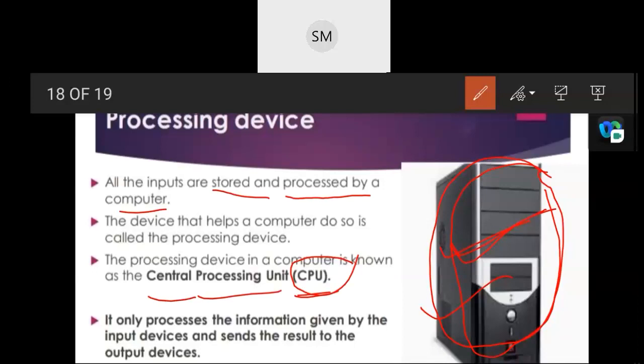These are the things that happen here only. It only processes the information given by the input devices and sends the result to the output devices. So that is the sequence order of the functions of a computer.